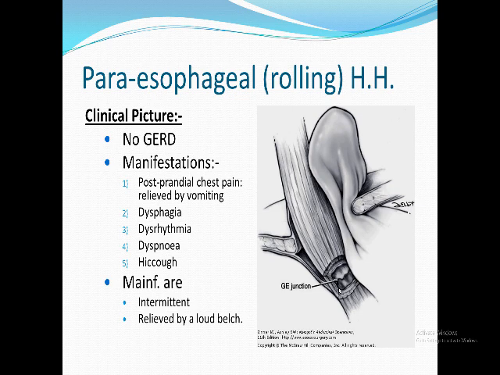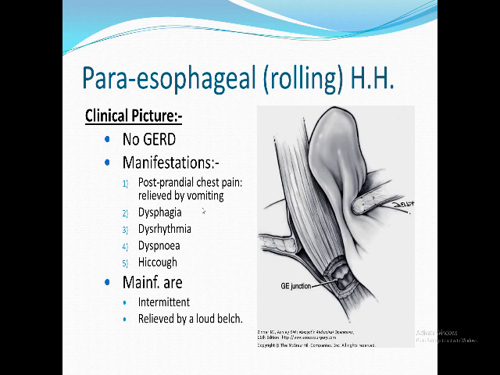In the presentation, there is no GERD, no gastroesophageal reflux disease, but usually pressure manifestation. What are these pressure manifestations? There is postprandial chest pain, which is relieved by vomiting or loud belching, when the patient eructates loudly. So the gas in the stomach is relieved, and the pressure manifestation and chest pain decrease.